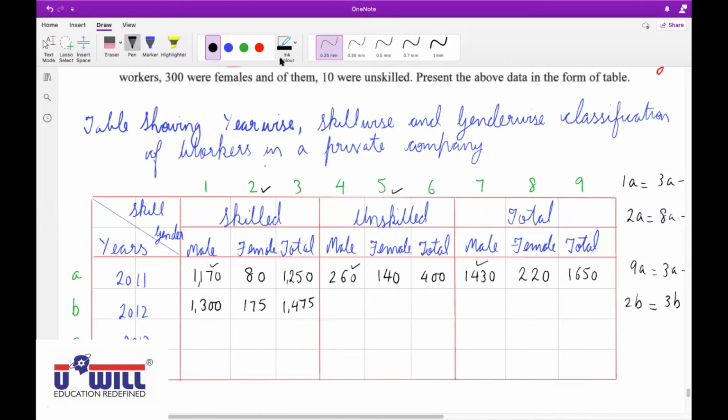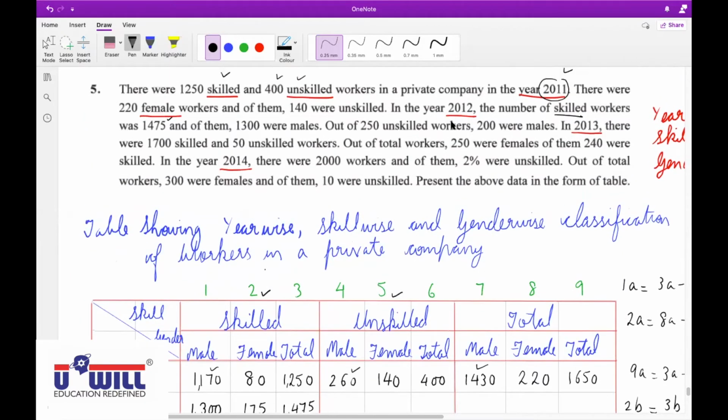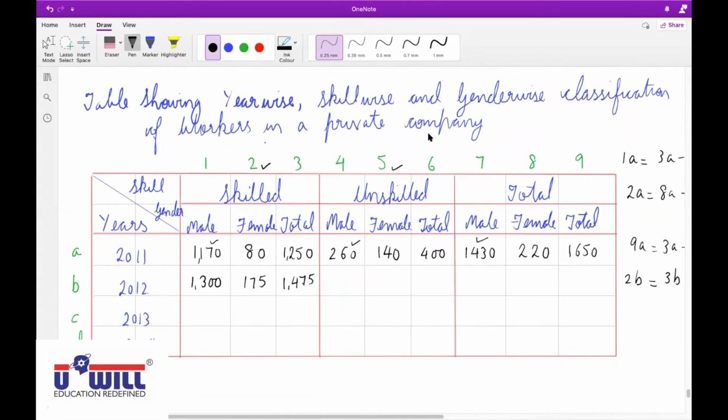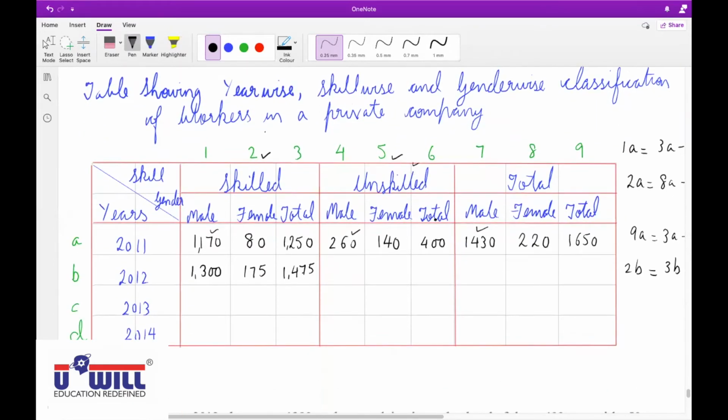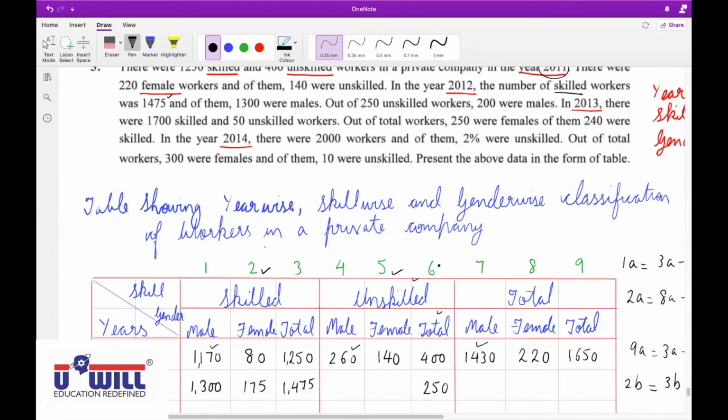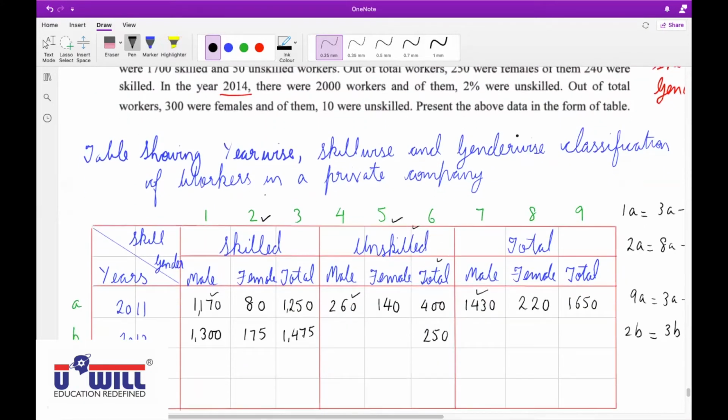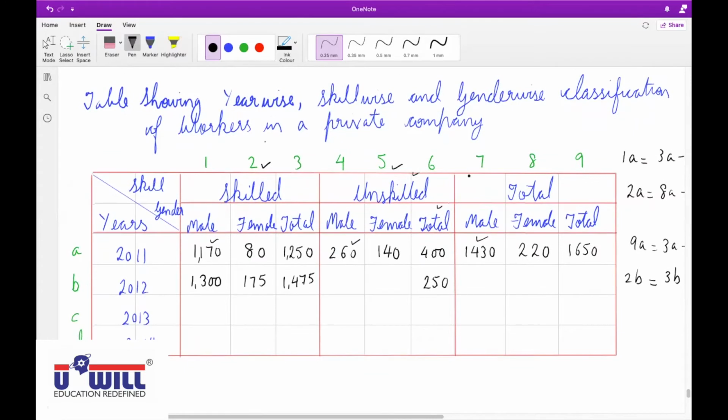Tell me the next information. Out of 250 unskilled workers, 200 were males. Where should I write 250 unskilled workers? 6B, since 250 unskilled is the total. Out of 250 unskilled workers, 200 were males, so 200 goes in 4B.